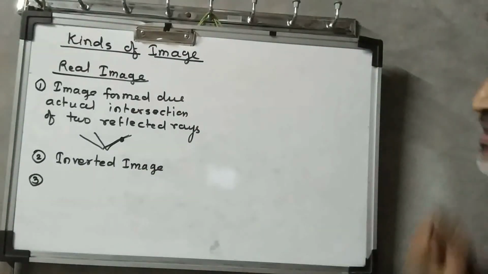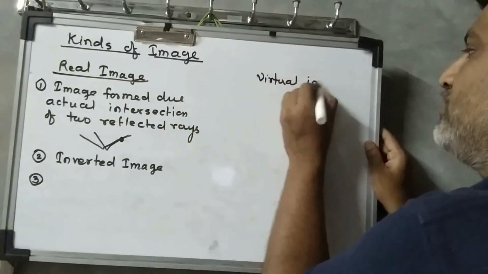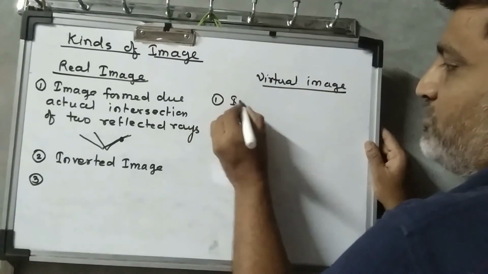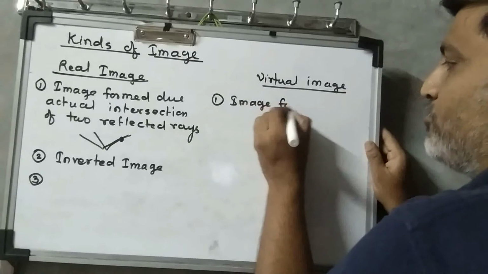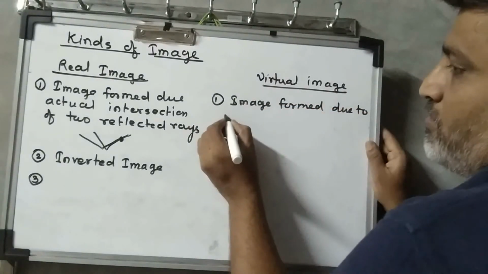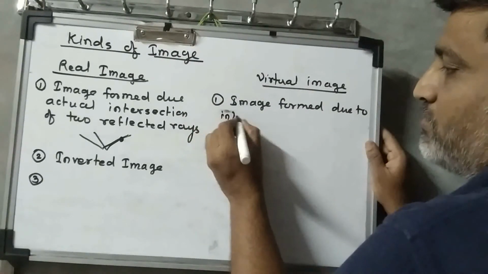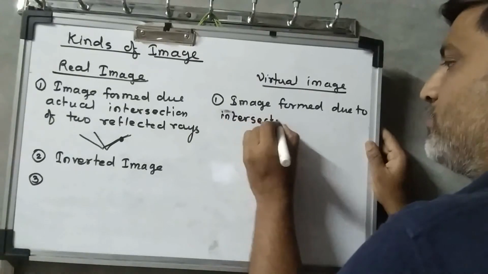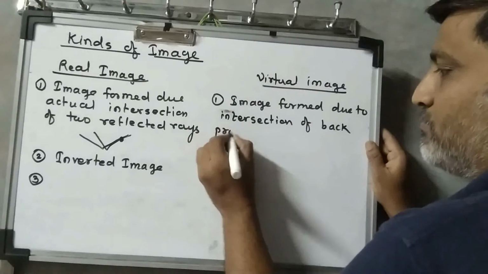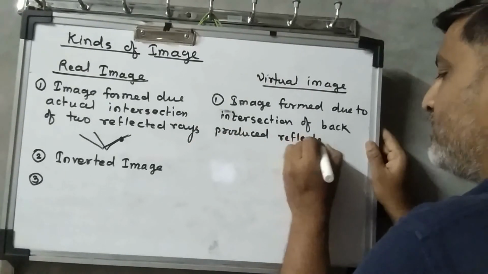In case of a virtual image, we find that the image is formed due to the intersection of back produced reflected rays.